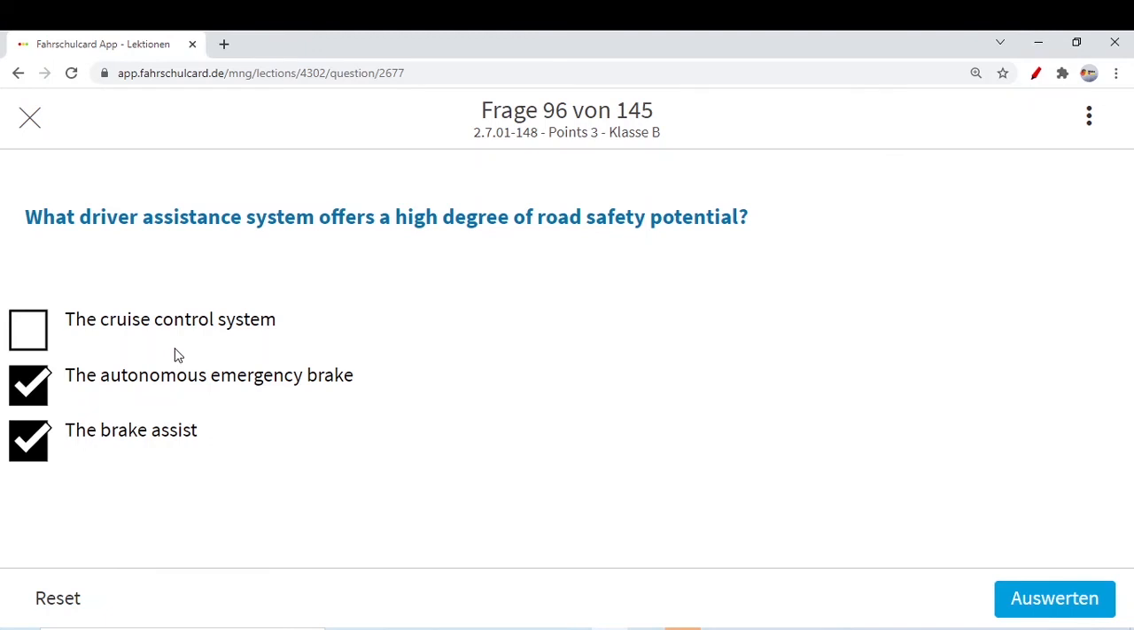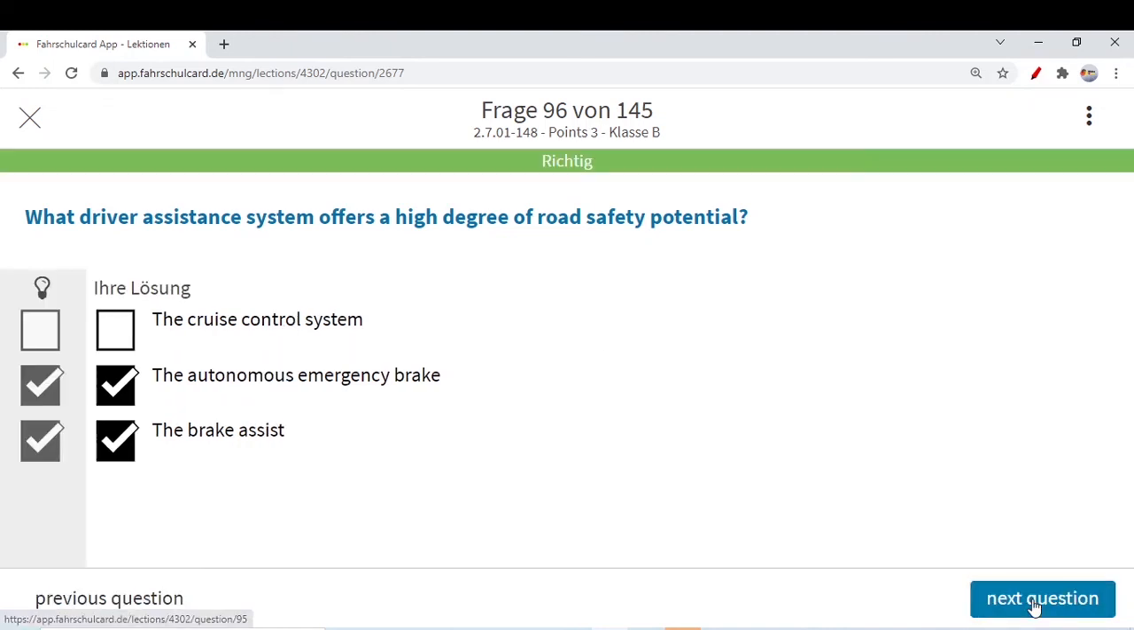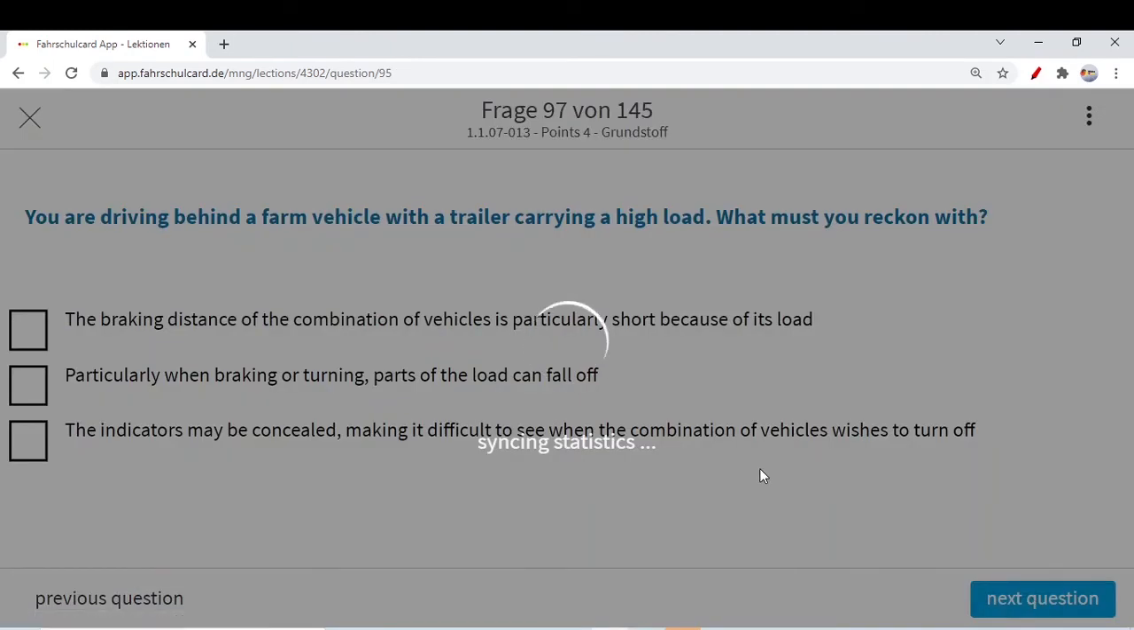But this cruise control system has nothing to do with road safety. It's a feature for your own easiness, an advanced feature for comfortable driving, but it never contributes to road safety. This we already know. So let's move to the next question.